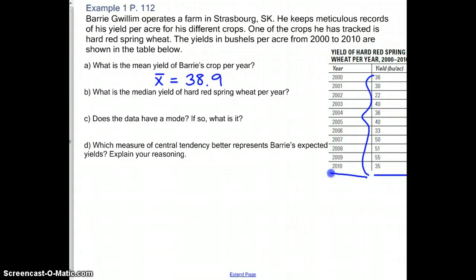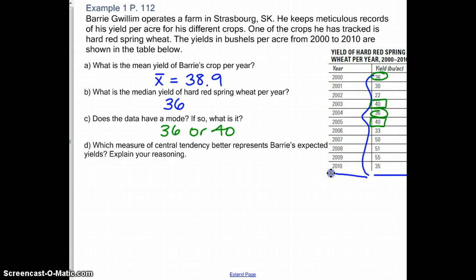The median is the exact middle. So we need to organize them again from smallest to largest, and then pick your middle number, which should be 36. C, does the data have a mode? If so, what is it? So here we see that there's actually 2 numbers that are the same. There's 2 36s and there's 2 40s. So we would have 2 different modes, 36 or 40.